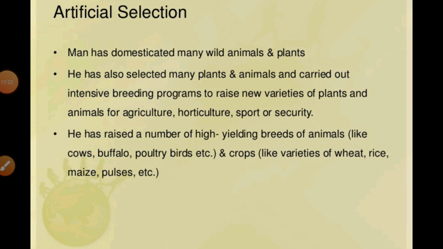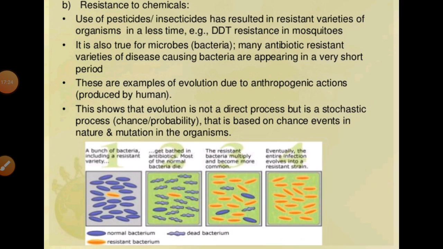On the basis of artificial selection, we can say that it is not a direct process, but a stochastic process, based on chance events in nature or mutation in different organisms.